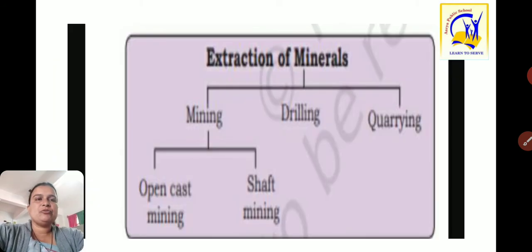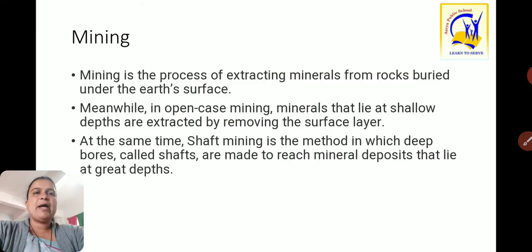Now, extraction of minerals. As we have seen, for the extraction of minerals three processes are required: mining, drilling and quarrying. In the mining process again two types are there: open cast mining and shaft mining. We will see what the mining, drilling and quarrying processes are, as well as open cast mining and shaft mining. Now first of all, mining.